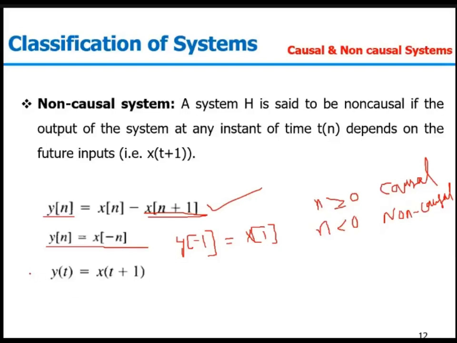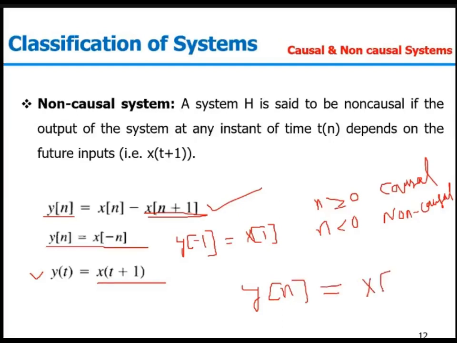The third example, yt equal to x of t plus 1. It is also depending on the future value. So we can say this is my non-causal system. So all the non-causal systems are memory systems. For example, if I'm taking an example something like yn equal to xn.